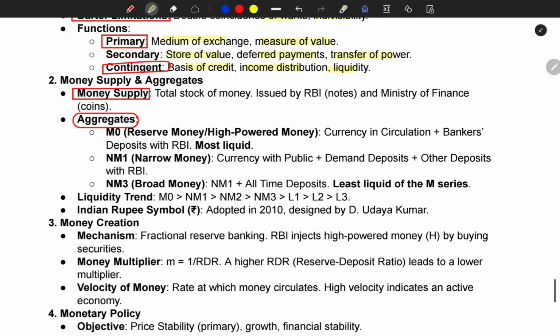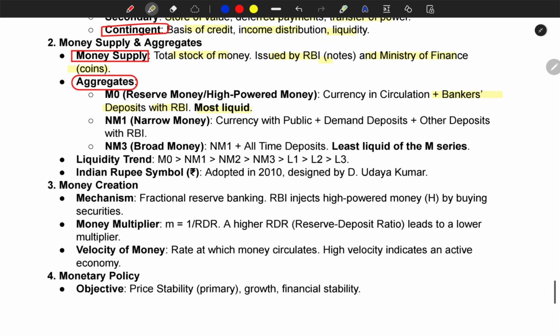Money supply and aggregates. Money supply: total stock of money issued by RBI notes, Ministry of Finance coins. Aggregates: M0, reserve money, high powered money, currency in circulation plus bankers' deposits with RBI, most liquid. NM1, narrow money, currency with public plus demand deposits, other deposits with RBI. NM3, broad money, NM1 plus all time deposits, least liquid of the M series.